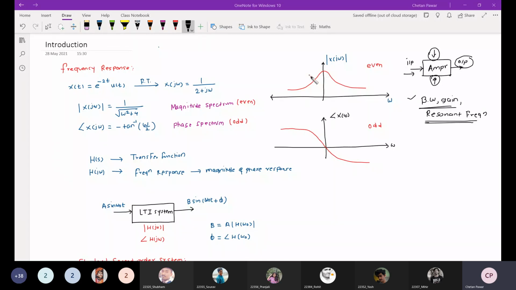So if I want to achieve maximum gain, I will operate this particular control system at omega equal to 0, means at DC frequency. Here you can see at DC I am getting a maximum gain. So that is the significance of the magnitude spectrum. So what is the significance of the phase spectrum? Can anyone tell me?